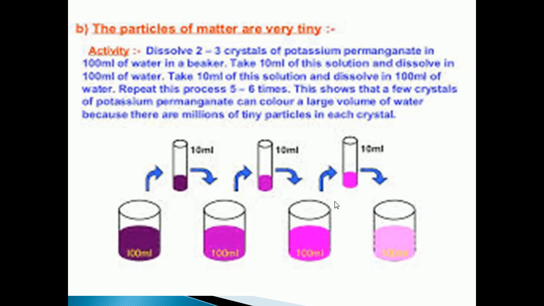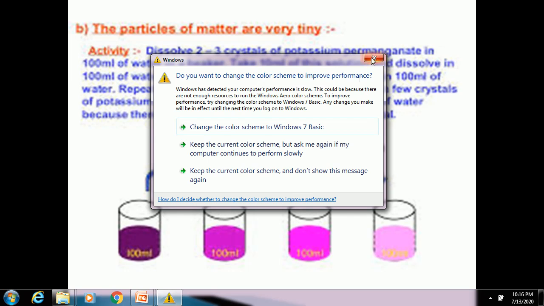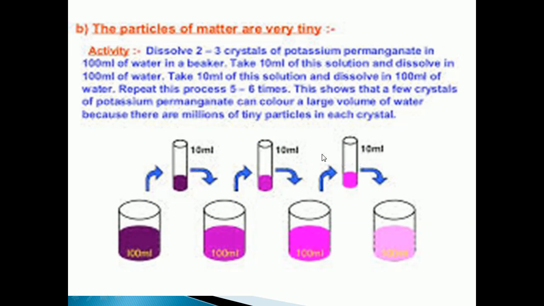Okay, so this experiment shows that just a few crystals of potassium permanganate can color a large amount of water. About 1000 liters of water it can color. So first we are adding only 2 to 3 crystals of potassium permanganate, and still we are diluting the solution also. We can observe the color in all the beakers, isn't it? So just a few crystals of potassium permanganate can color a large volume of water.